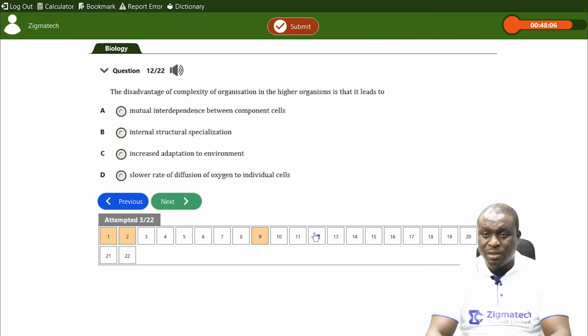Now let's look at question 12. Question 12, we talked about advantages and disadvantages. Now look at this question. The disadvantage of complexity of organization in higher organism is that it leads to A, mutual interdependence between component cells, B, internal structure specialization, C, increased adaptation to environment, and D, slower rate of diffusion of oxygen to individual cells. Remember, we talked about this.